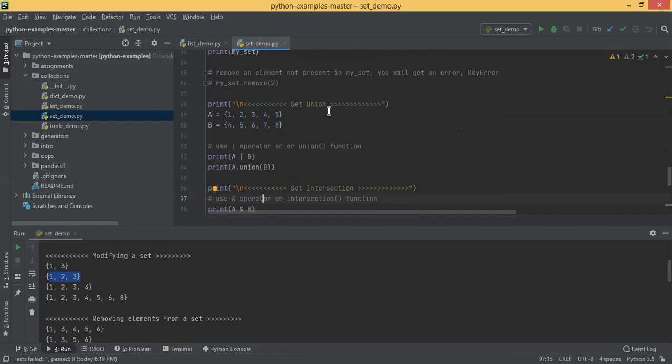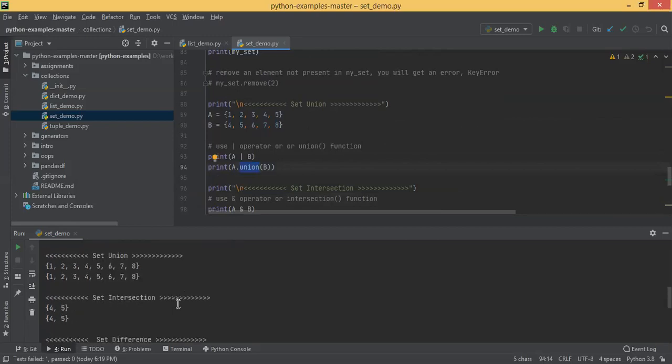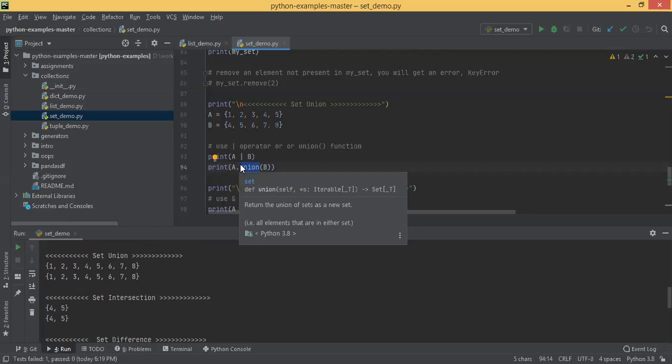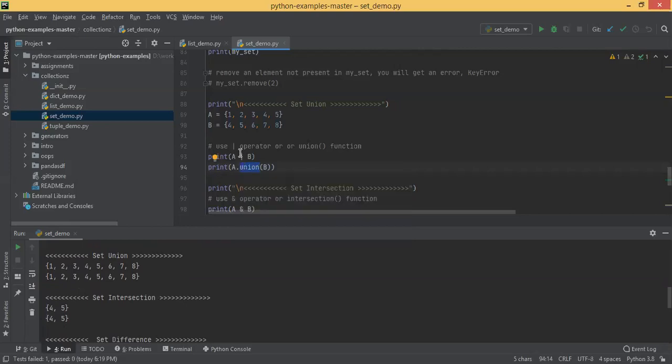Union operation, you can apply union of 2 sets. This is a set of 1, 2, 3, 4, 5, and 4, 5, 6, 7, 8. Union can be used as a function, or you can use the pipe operator. Both are one and the same. For union in normal Python, you can use the pipe operator or the union function.